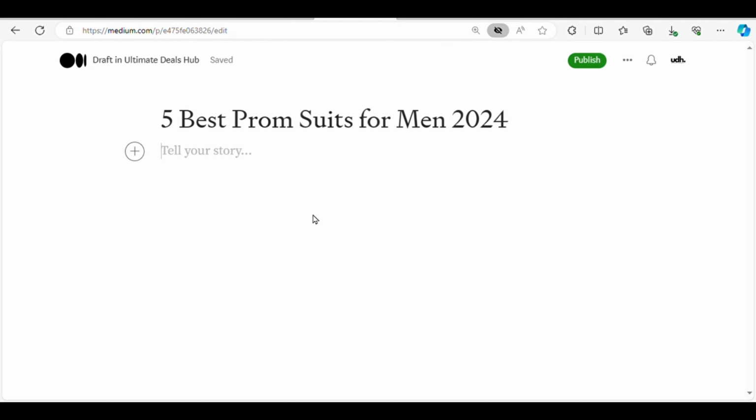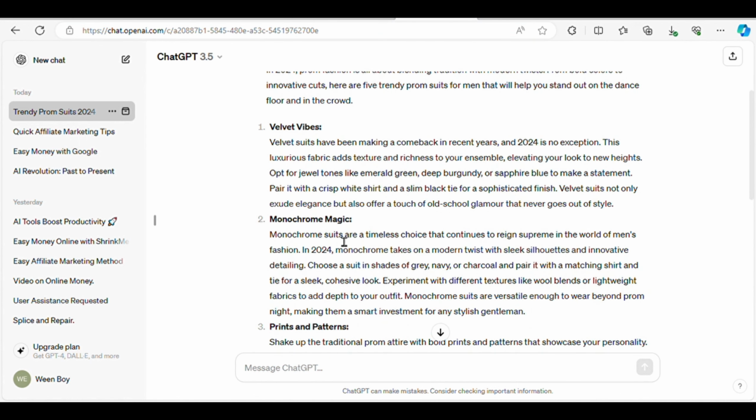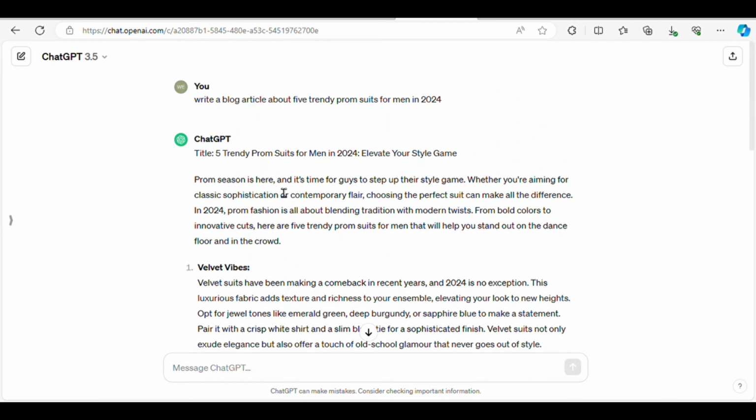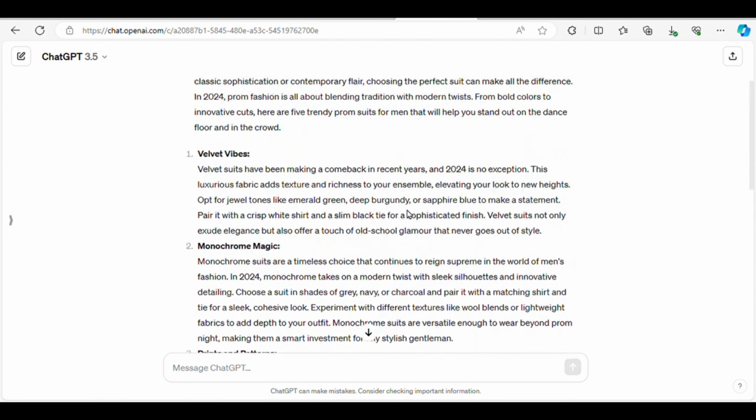But here's where it gets interesting. Instead of spending hours researching and writing the article ourselves, we're going to use artificial intelligence to do the heavy lifting for us. By visiting chat.openai.com, we can instruct the AI to generate a blog article about 5 trendy prom suits for men in 2024. In just a few seconds, we have a well-written article that we can customize to our liking.